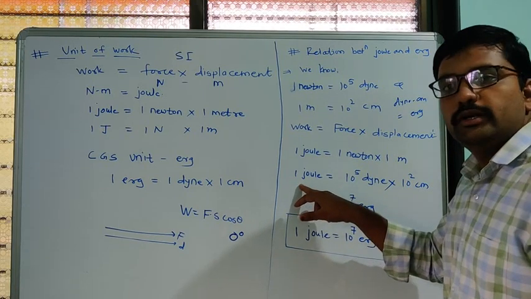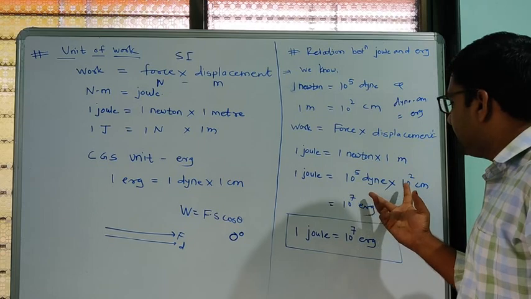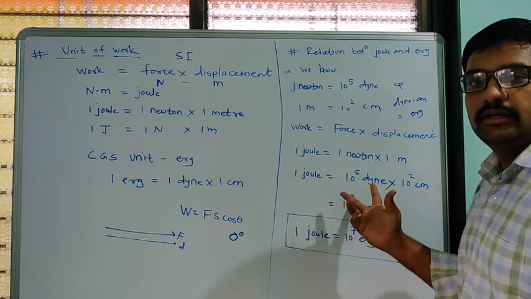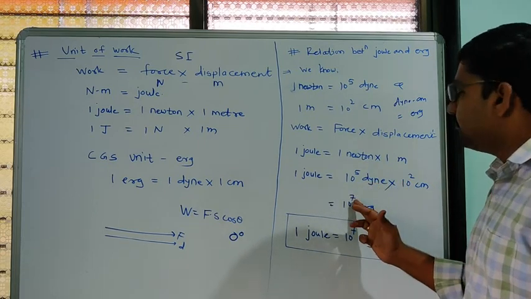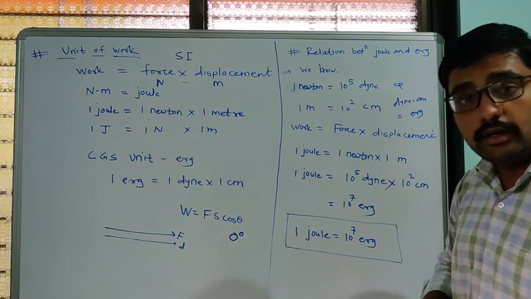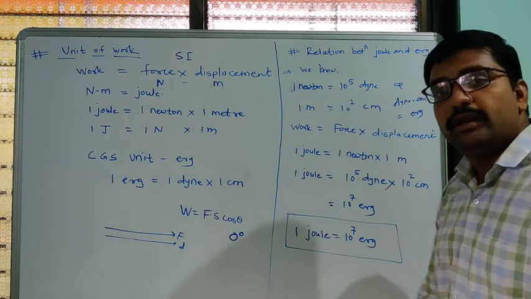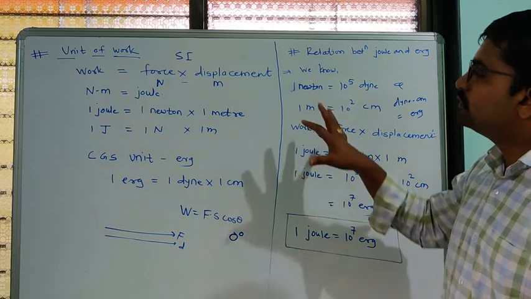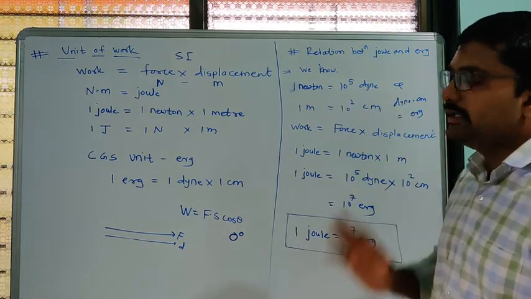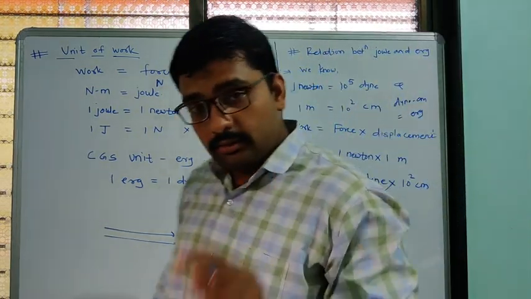That is the 1 joule work. According to the rule of indices, both are in multiplication, so 5 plus 2 will become 7. So 1 joule is equal to 10 raised to 7 erg. This part is also important, you have to remember it.